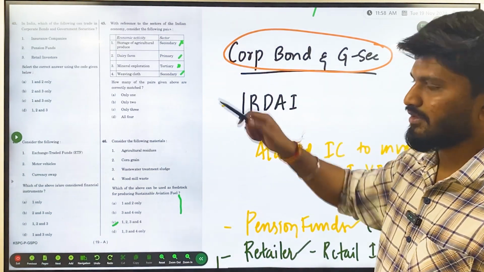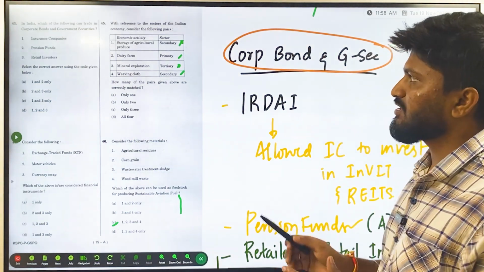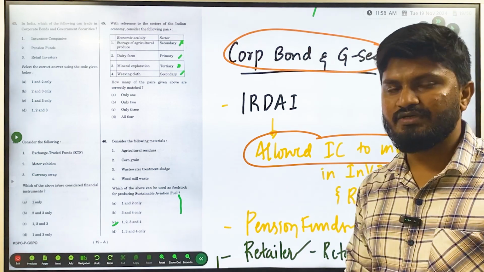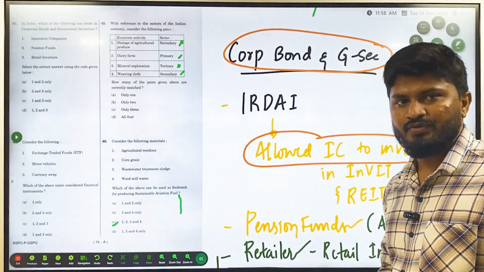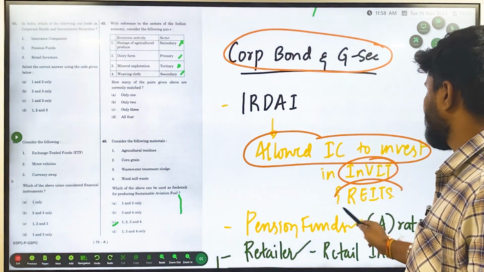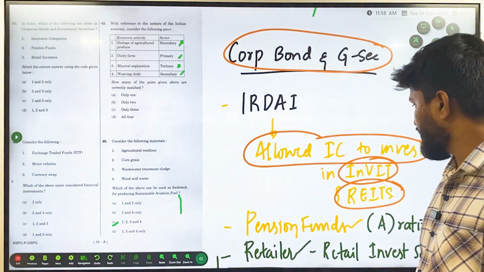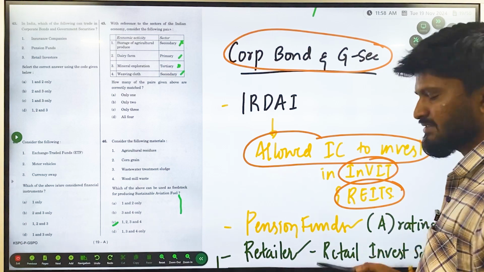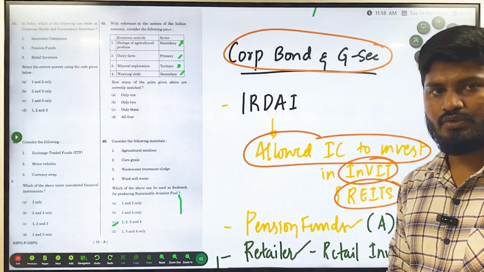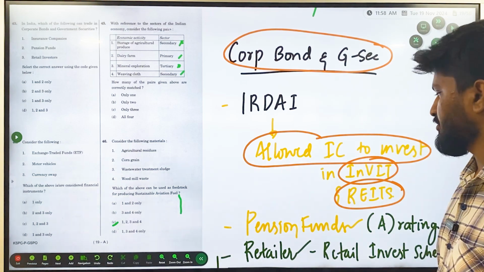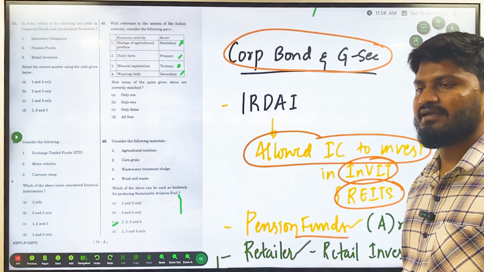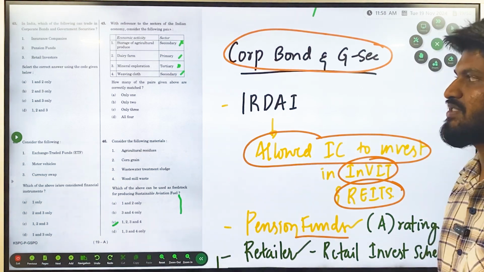IRDAI, the Insurance Regulatory and Development Authority of India, has allowed insurance companies to invest in InvITs, the infrastructure investment trusts, and REITs, the real estate investment trusts. Pension funds rated above A are allowed to invest in corporate bonds as well as government securities.